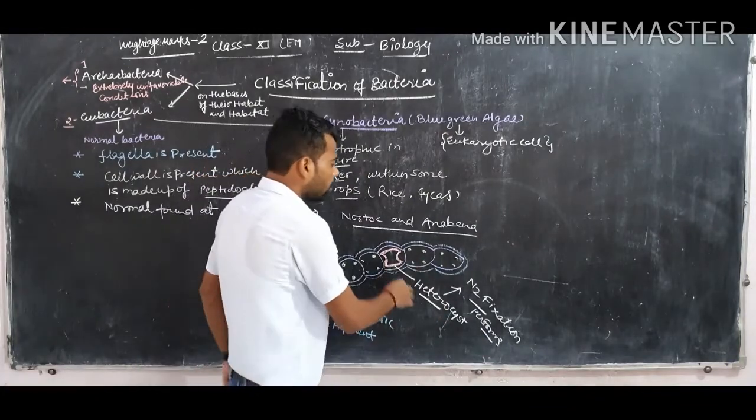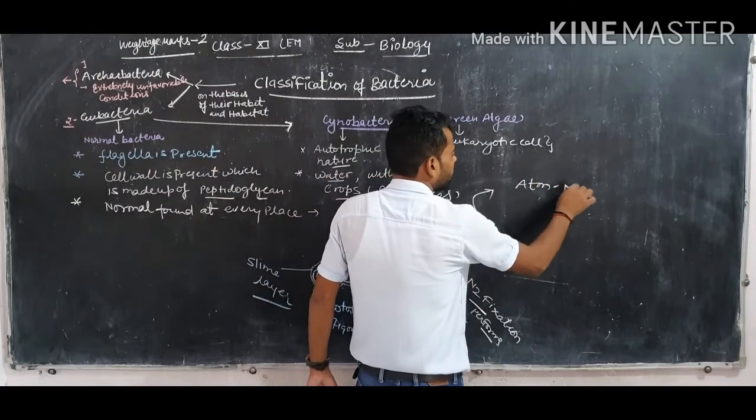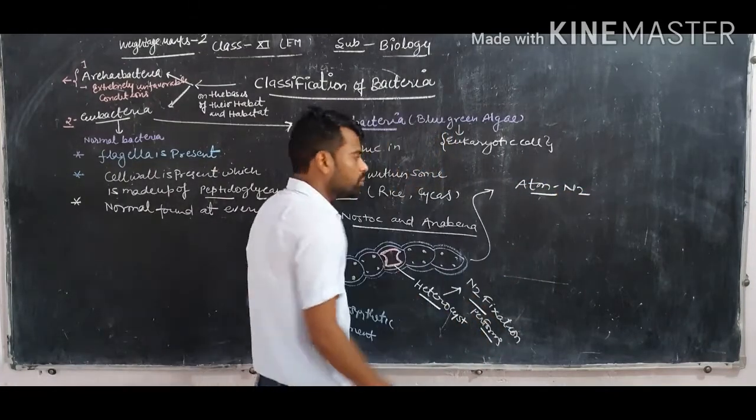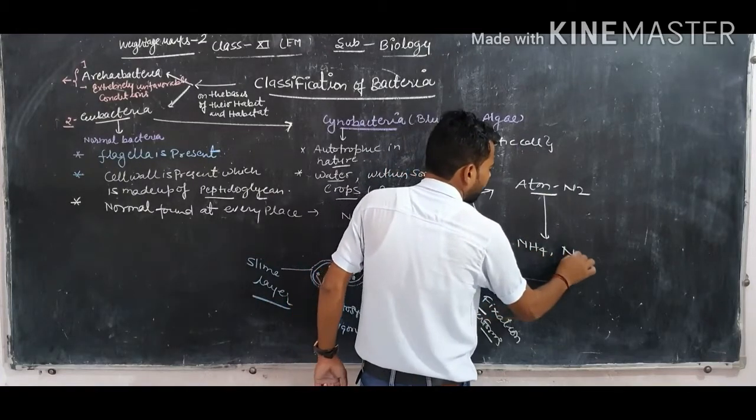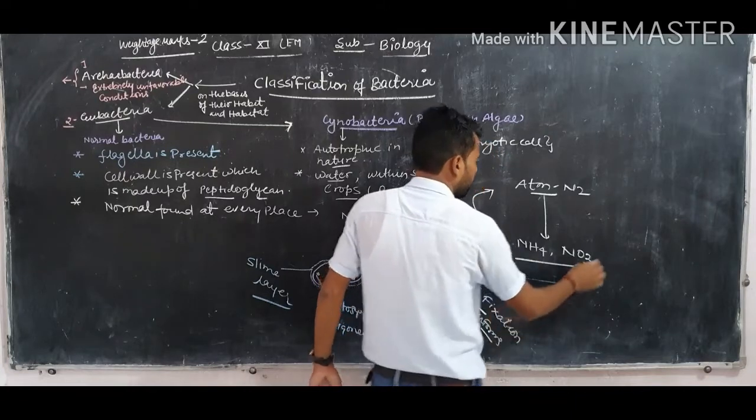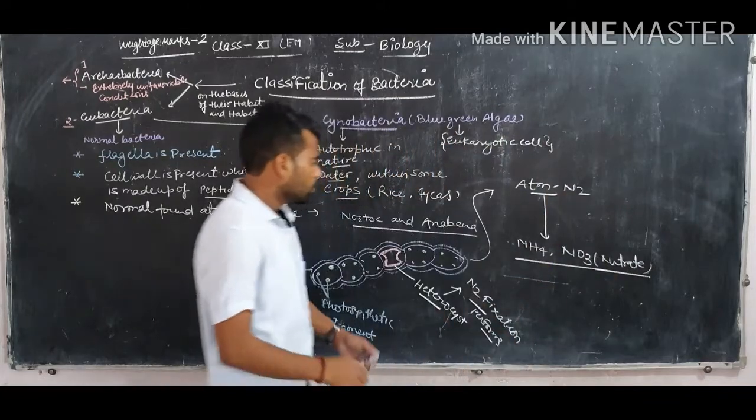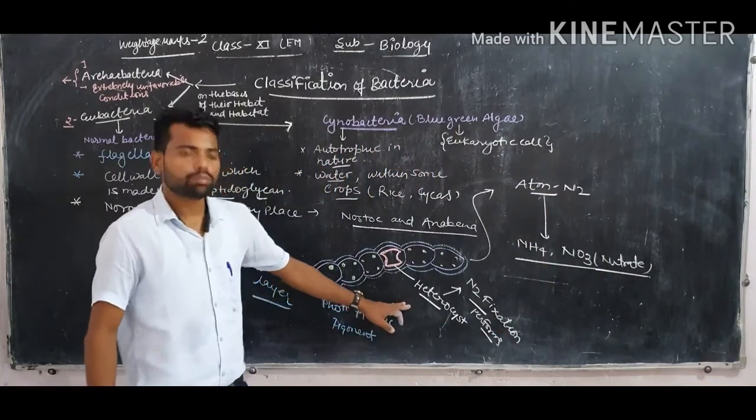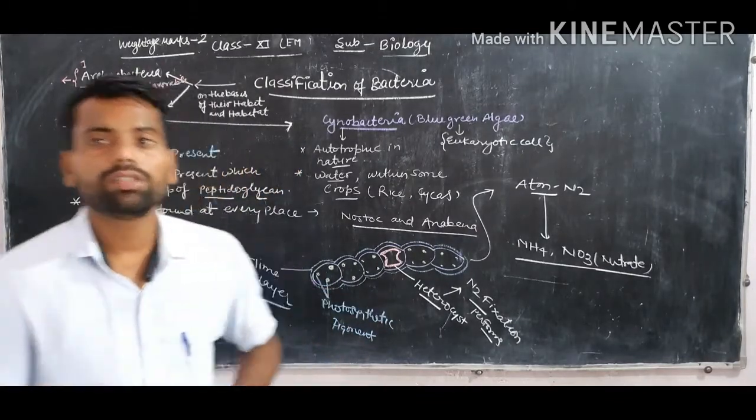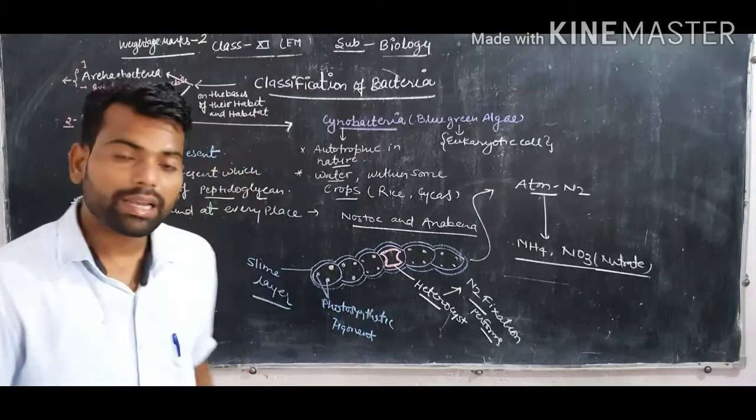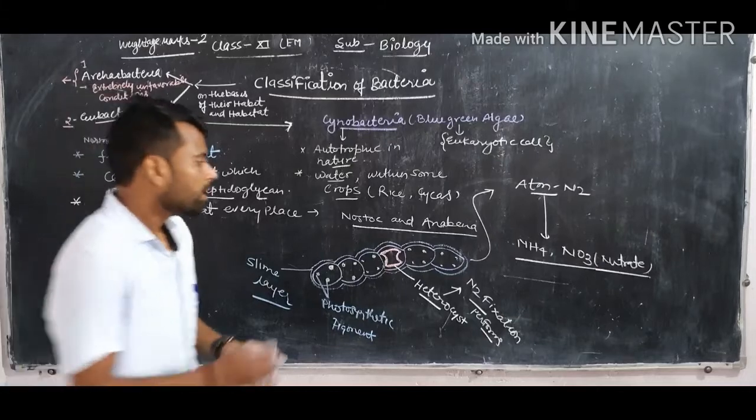Why? All the cyanobacteria convert atmospheric nitrogen into its compounds like ammonium and nitrate. This process is called nitrogen fixation. This nitrogen fixation is carried out by a special cell called the heterocyst. The heterocyst is the characteristic feature of cyanobacteria like Nostoc and Anabaena, by which they change atmospheric nitrogen into nitrate, and this nitrate